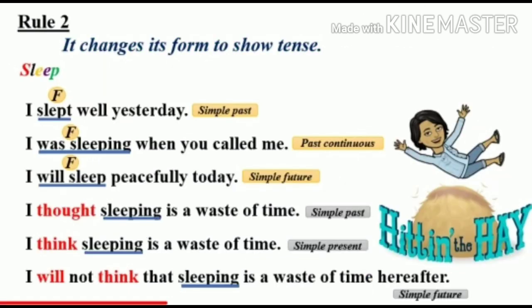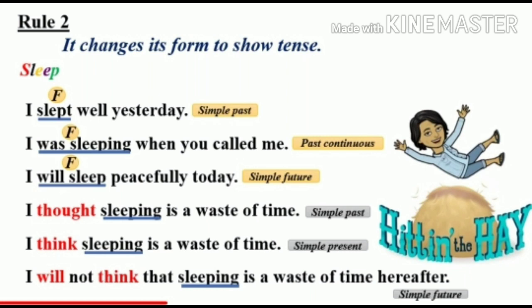Now children, let's understand rule 2. Finite verb changes its form to show tense. So let's understand this rule through some examples. Here the verb is sleep. Look at the first sentence. I slept well yesterday. Children, see here the verb sleep is changed into its past form slept to show that the sentence is in the past tense.